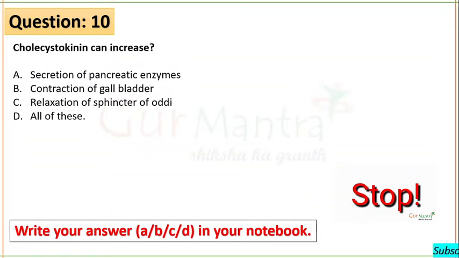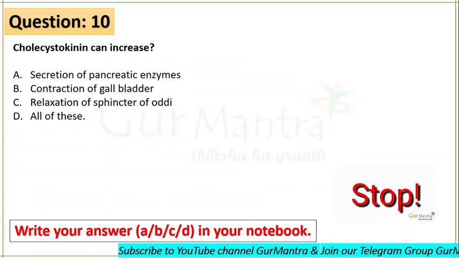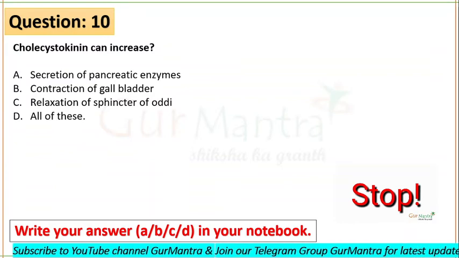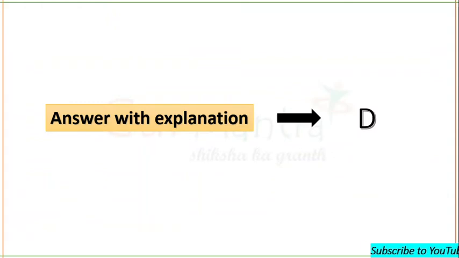Cholecystokinin can increase the secretion of pancreatic enzymes, contraction of gallbladder, and relaxation of sphincter of Oddi. All the options are right. You should know what is sphincter of Oddi. So D is your right answer. Next question is on your screens now.